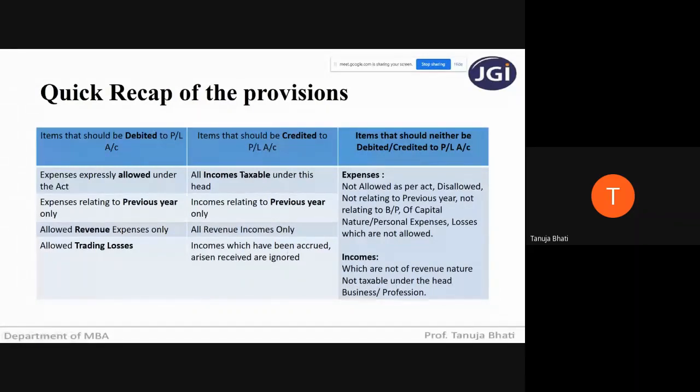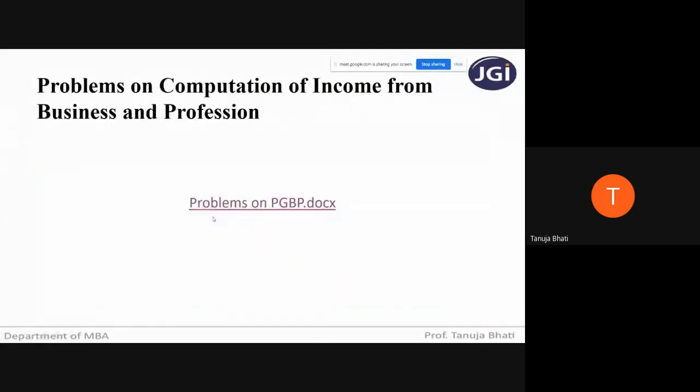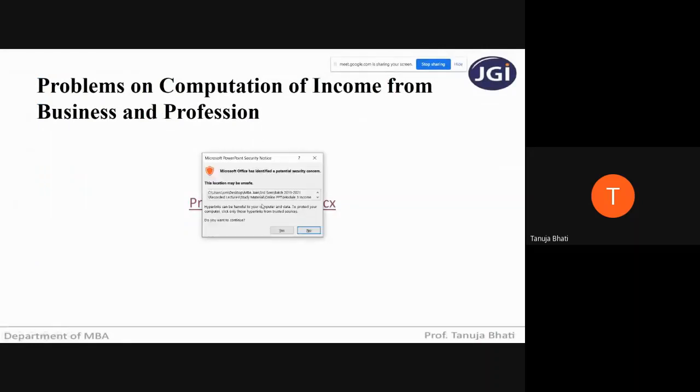So after making all these adjustments, we know what has to be debited, we know what has to be credited. Whatever is either debited or credited wrongly, we have to rectify that and arrive at the correct profits and gains from business or profession. That is all we are going to do while solving the problems, by giving treatment to all this. So let us see problems on computation of income from business and profession.